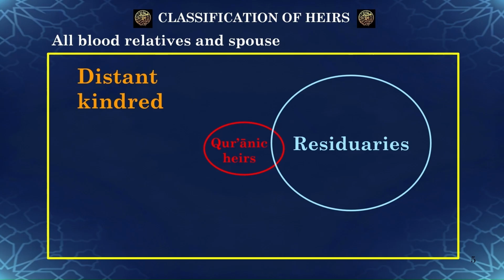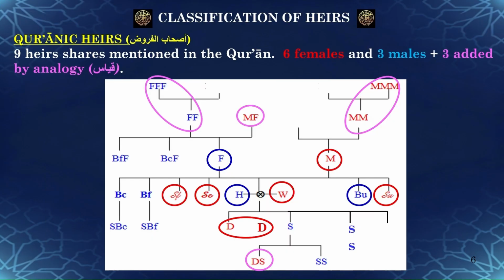This family tree diagram shows all the 12 Quranic heirs. The females are in red and the male heirs in blue. The 9 Quranic heirs mentioned in the Quran with their share entitlement are the mother, the father, the husband, the wife, the daughter, the full sister, the consanguine sister, the uterine sister, and the uterine brother.